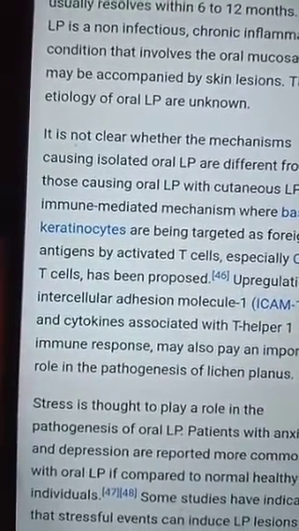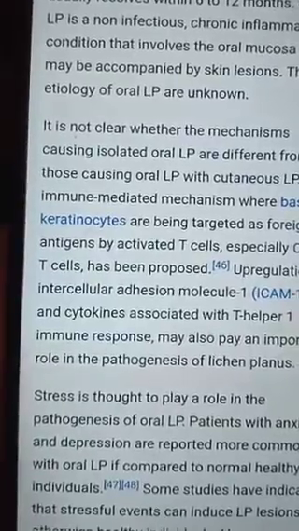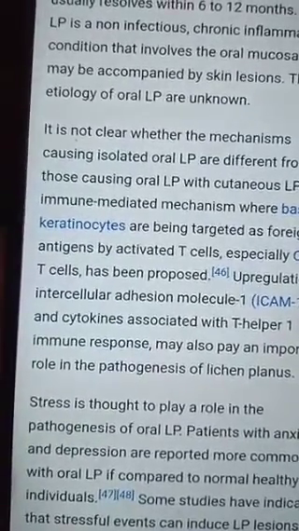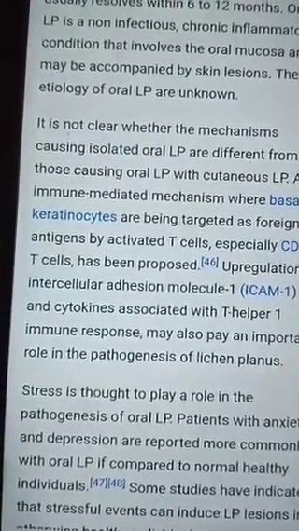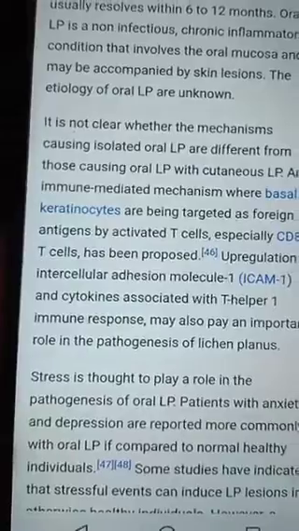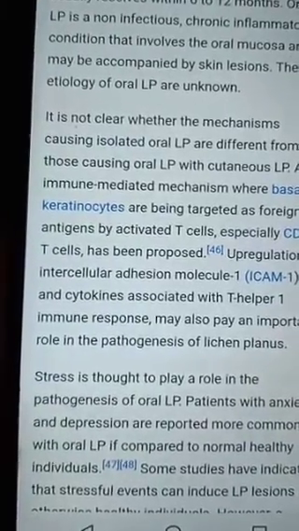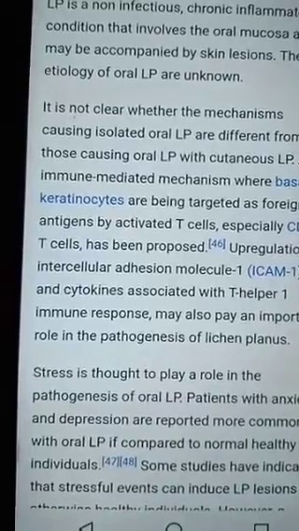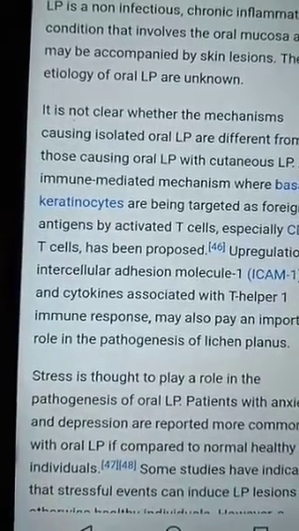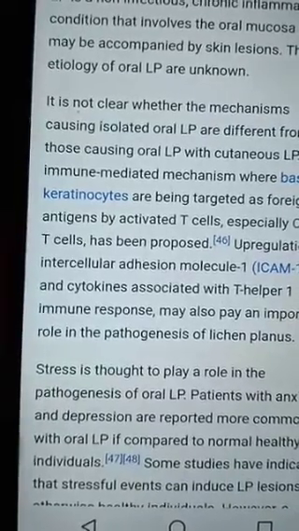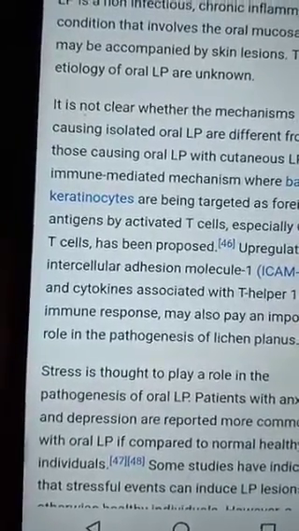An immune-mediated mechanism where basal keratinocytes are targeted as foreign antigens by activated T cells, especially CD8 plus T cells, has been proposed. Upregulation of intercellular adhesion molecule and cytokines associated with T helper 1 immune cells may also play a role in the pathogenesis of lichen planus.